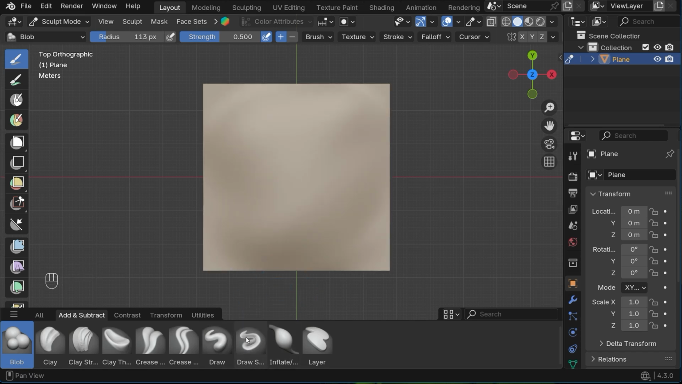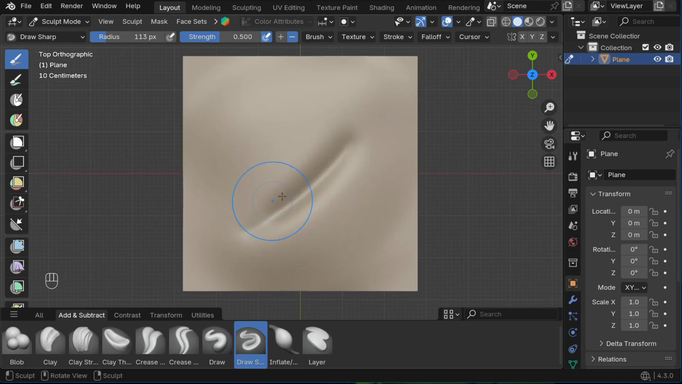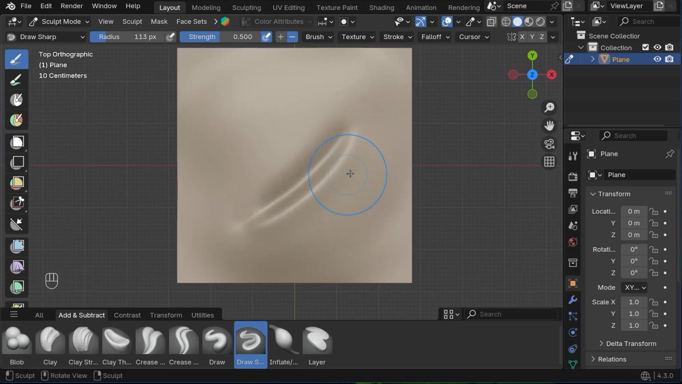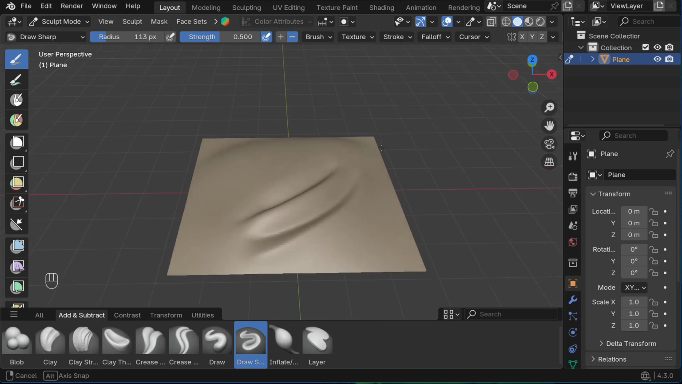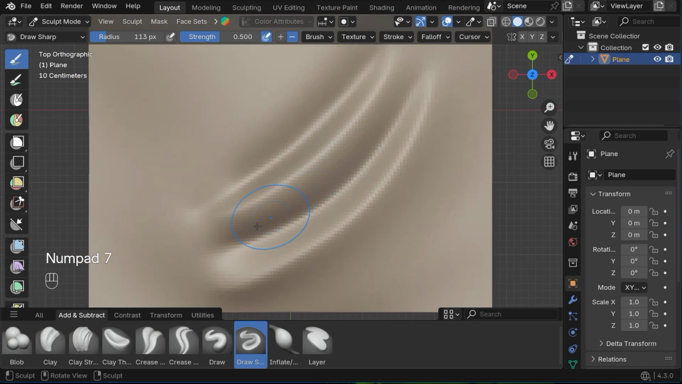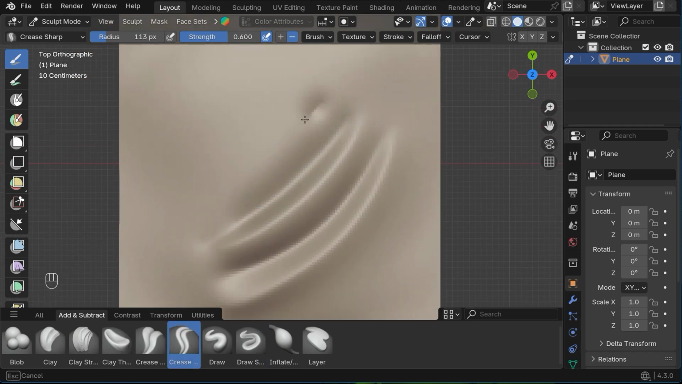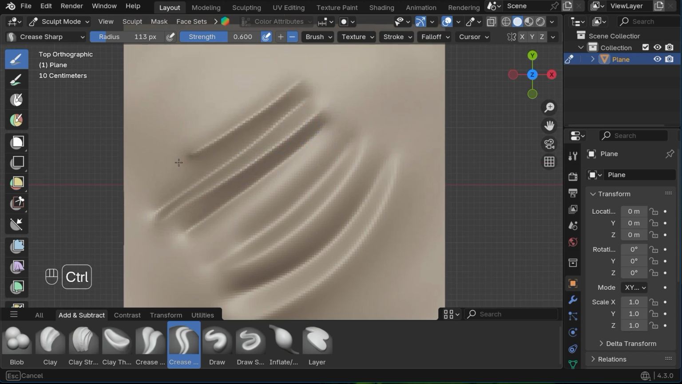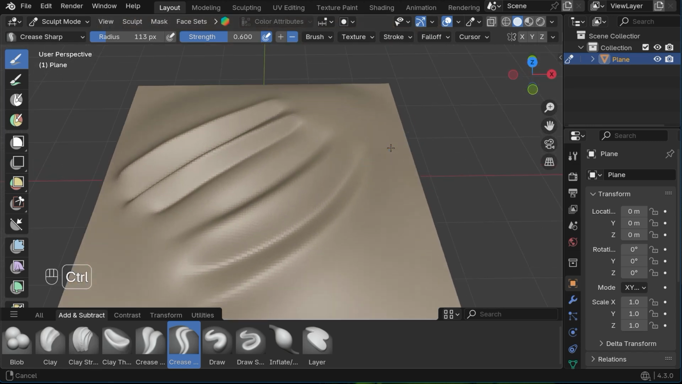Beside it is the draw sharp brush, which can create grooves. Holding Control while using it lets you create edges. It's similar to the crease sharp brush, but the edges it creates are softer and less intense, making it suitable for different purposes depending on your needs.